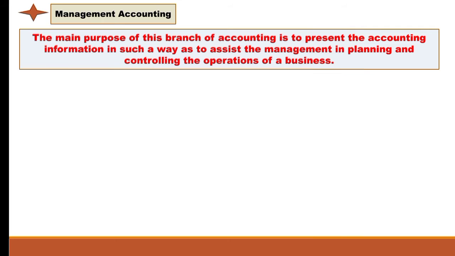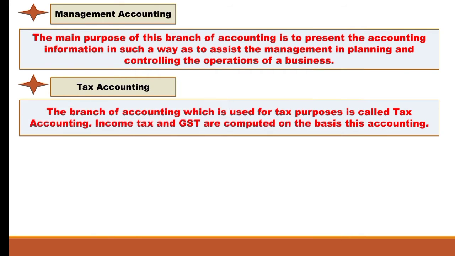For this, the management accountant uses various techniques and concepts to make the accounting data more useful for managerial decisions. For example, these techniques can be ratio analysis, budgetary control, fund flow statement, cash flow statements, etc. All these are included in management accounting. Next is tax accounting. This branch of accounting is basically used for tax purposes, so it is called tax accounting. Income tax and GST are computed on the basis of this accounting only.